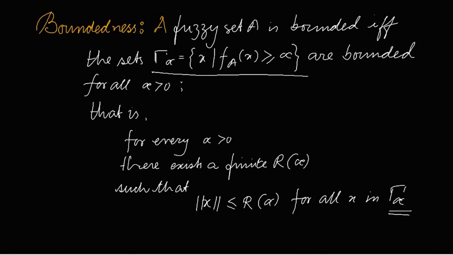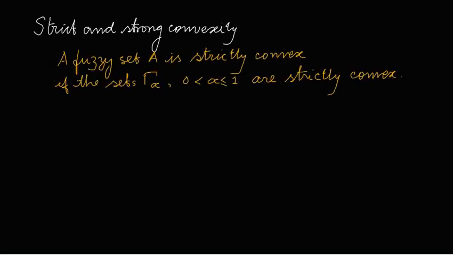which is gamma alpha. Now we will see one more term, strict and strong convexity. Here a fuzzy set A is strictly convex. We are talking about the strict convexity of fuzzy sets.